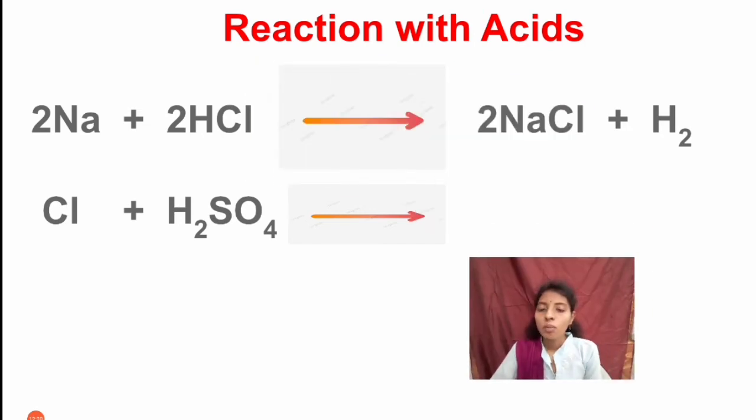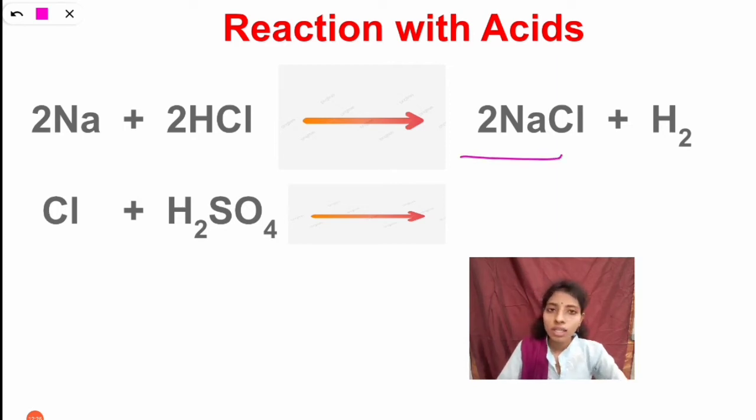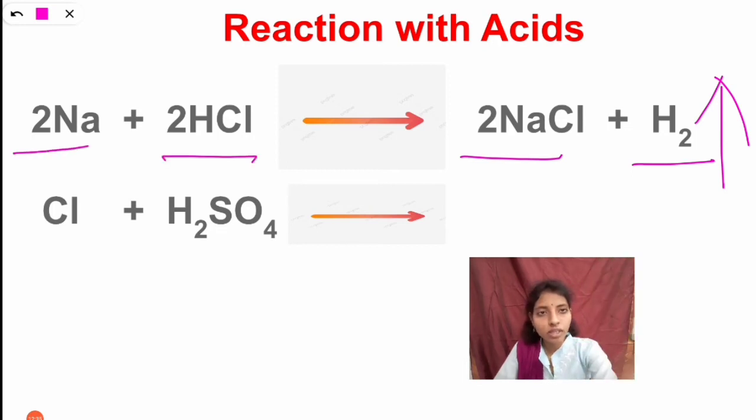So see here, the reaction of metals and non-metals with acids. We take the metal sodium here. When sodium reacts with acid, it forms salt and releases hydrogen gas. Here this sodium reacts with hydrochloric acid, and it forms salt and releases hydrogen gas.